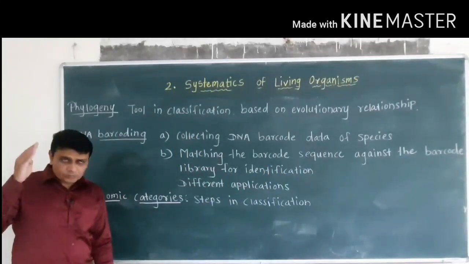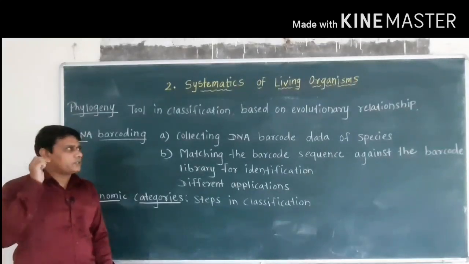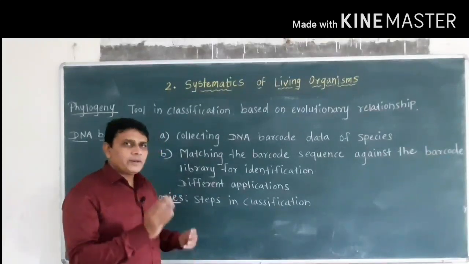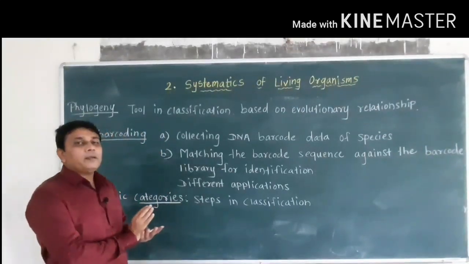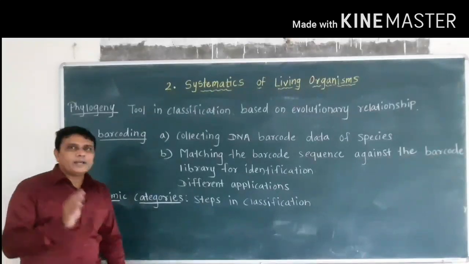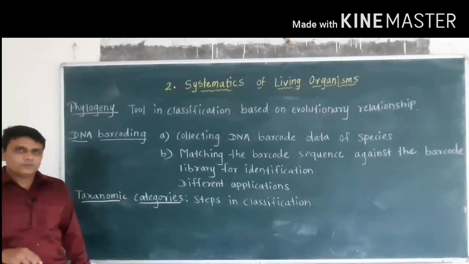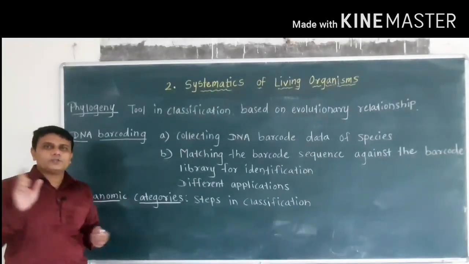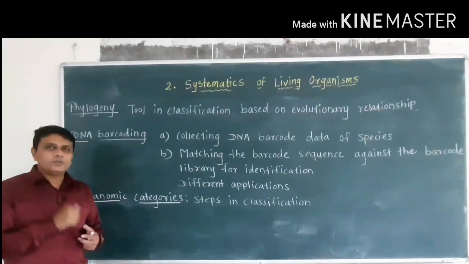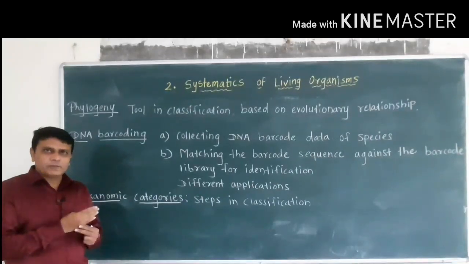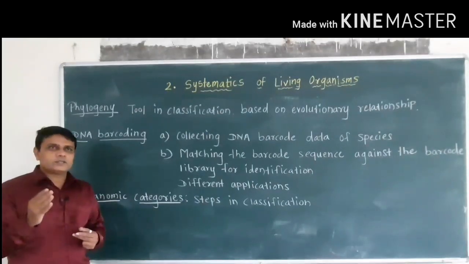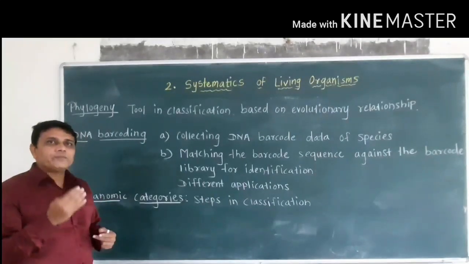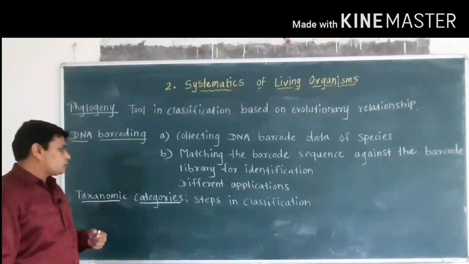So such DNA from a newly found species is matched with the barcode sequences present in the DNA barcode library. Now DNA libraries are the libraries where DNA of different organisms is stored, and it can be used for different genetic experiments, as well as this DNA from the library can be used to identify and classify newly found species.